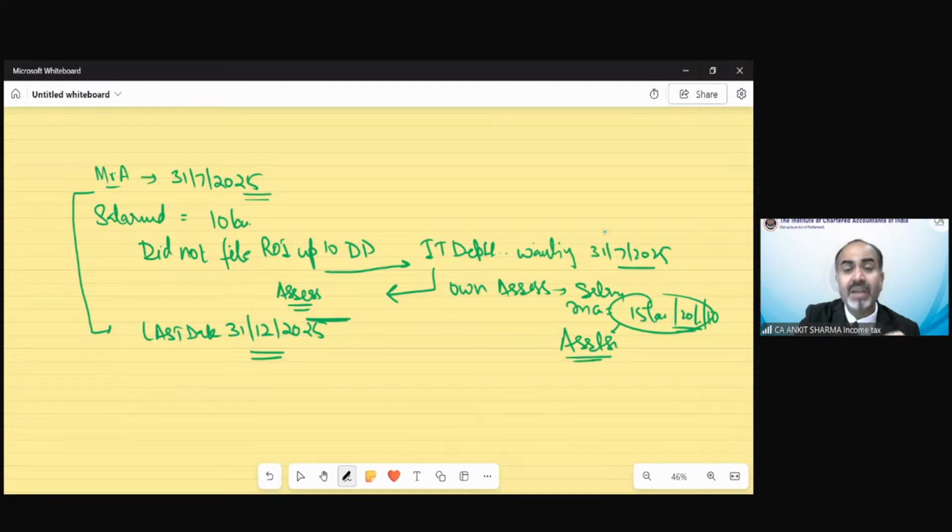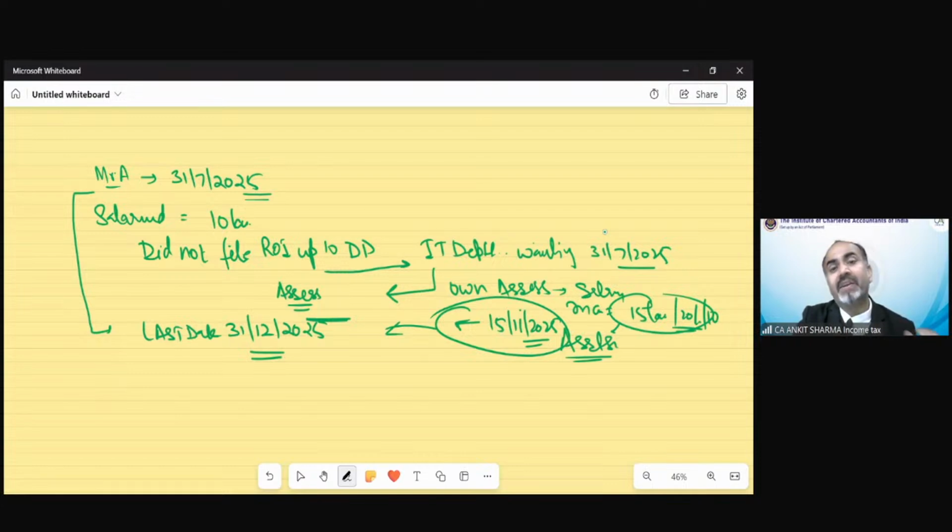So if department does the assessment before the last date, suppose department did the assessment on 15th November 2025. So you were thinking that I will file my return in December, but before that assessment has been completed. Then now you cannot file your belated return because you did not file yourself. If the department did the assessment, then you had to file your return before 15 November. But because you did not file, now you cannot file your belated return.